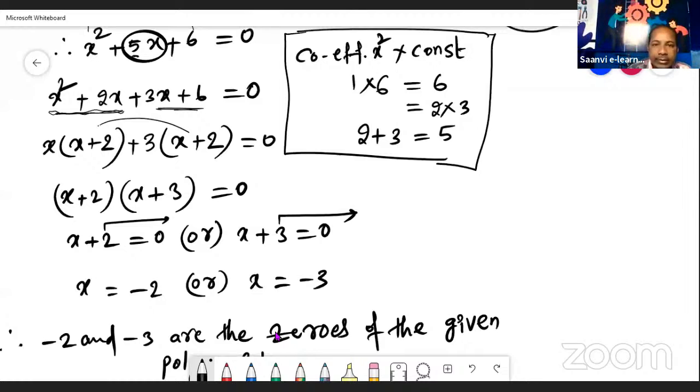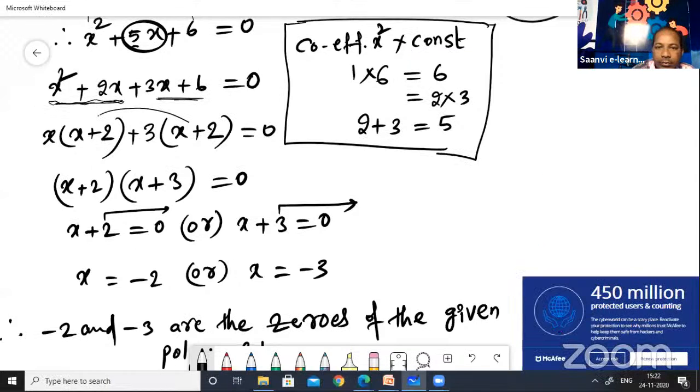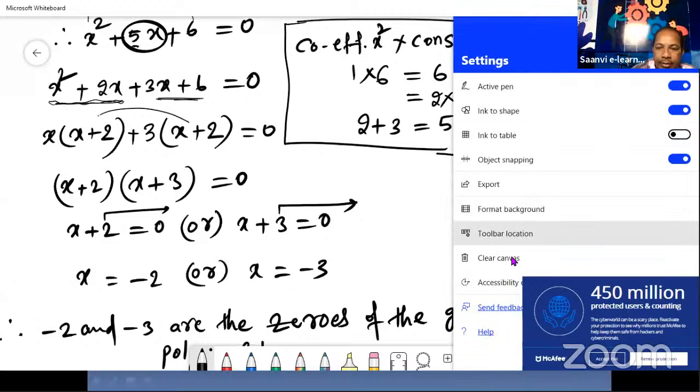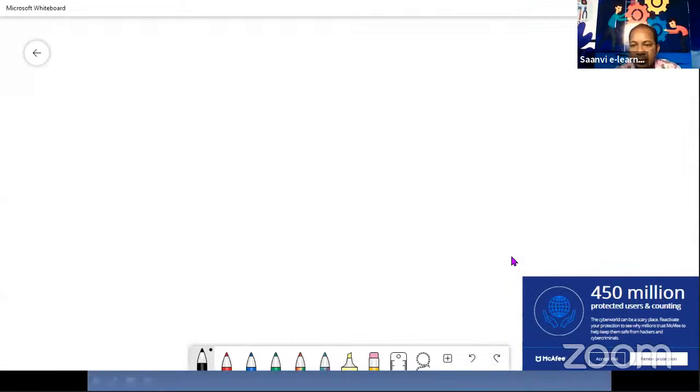Let me explain one more example. Some students have question marks on their faces, so I will explain one more problem: finding zeros by factorization. Okay, children, now see, I am going to explain one example problem here. How we can find the zeros by factorization. Suppose I am taking one problem.